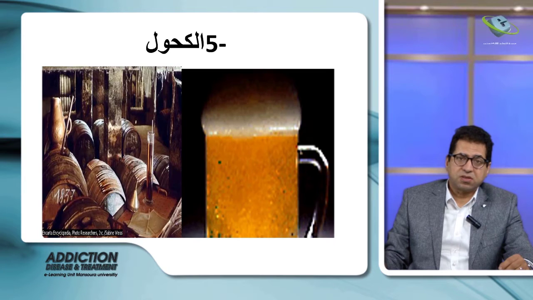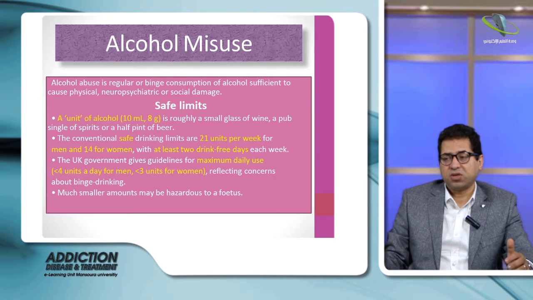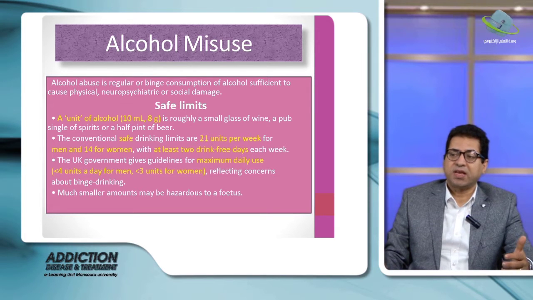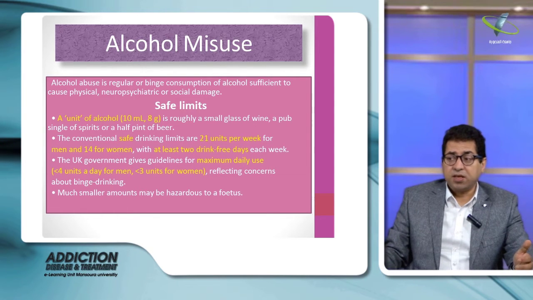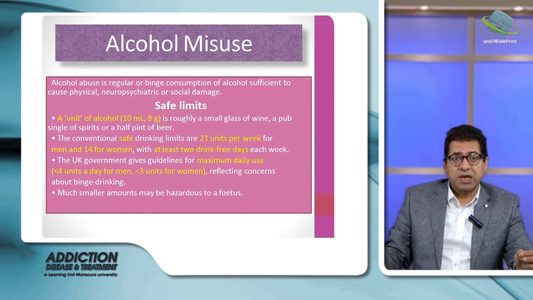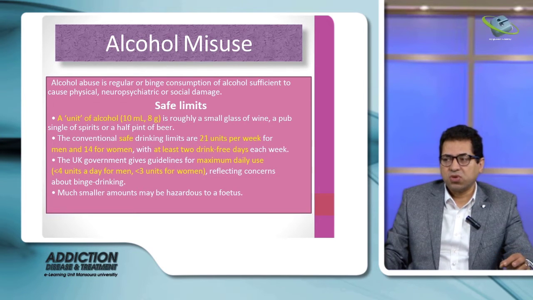Alcohol is the first group of drugs, and it is very commonly used in several countries. It is consumed in large amounts, and some countries even define what is called a unit of alcohol. It is about 10 milliliters or 8 grams, and this unit is equal to about a small glass of wine or half a bottle of beer.